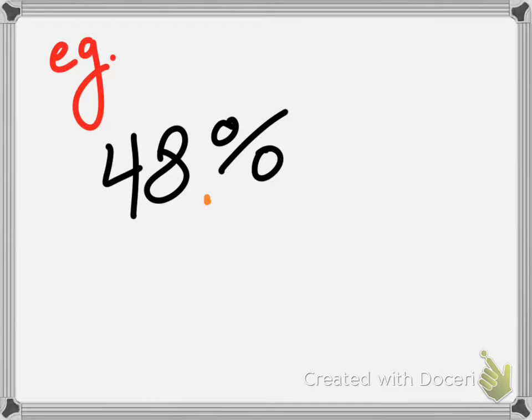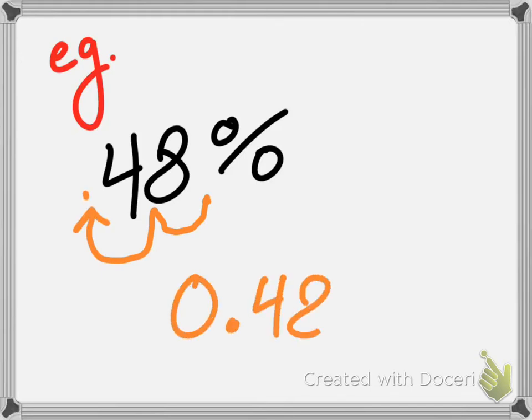But yes, so this is what Emma was answering. I move it 2 places away from my percent sign. I want to get rid of that percent sign, so I'm going to go away 1, 2. And I get my decimal to be 0.48, 48 hundredths.